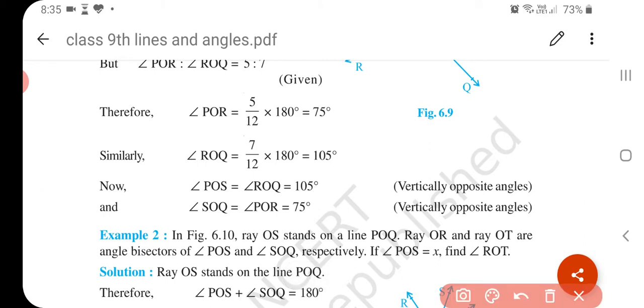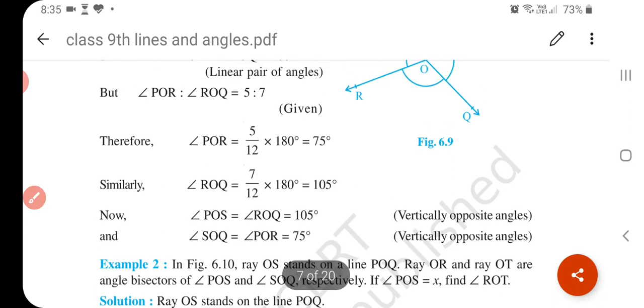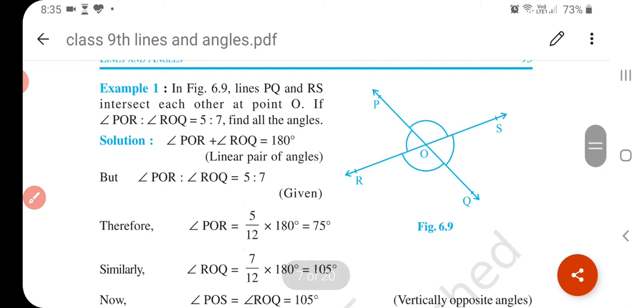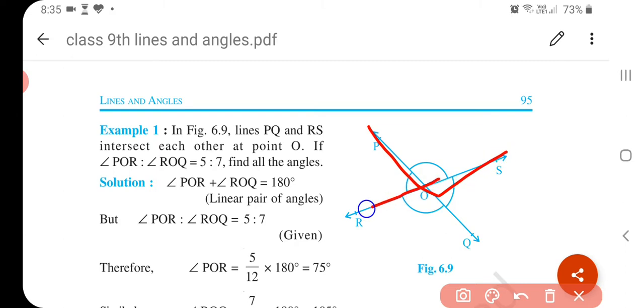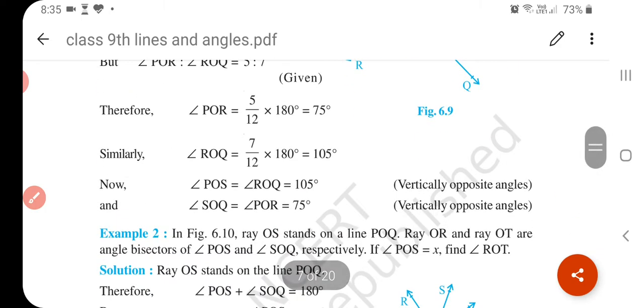Now POS is equal to ROQ. Why is POS equal to ROQ? Because they are vertically opposite angles. So if this one is 105, then POS is also 105. SOQ is equal to POR, which is 75, so SOQ is also 75, because they are vertically opposite angles. Understand? This type of question you have to solve.